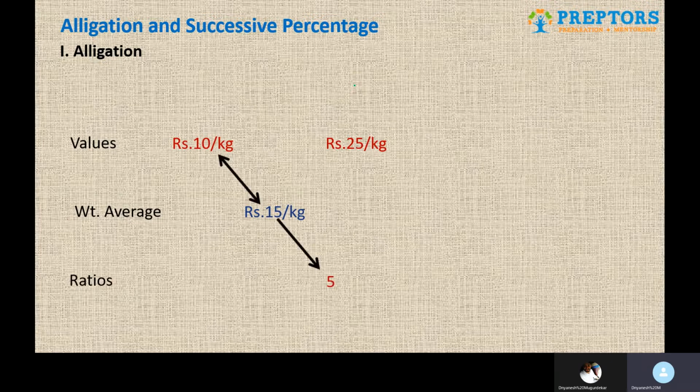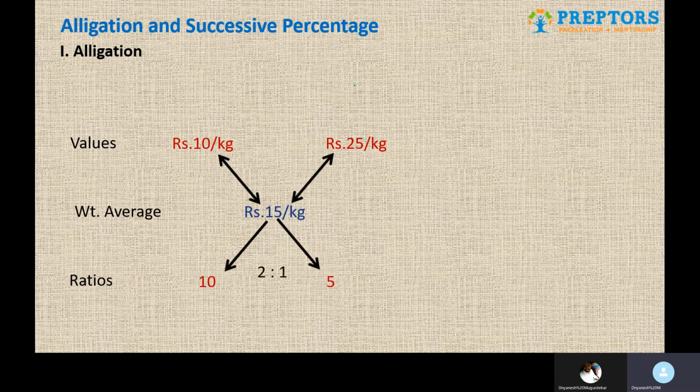Positive difference, when I say, you are supposed to do 25 minus 15, which is 10, and 15 minus 10, which is 5. So 10 is to 5 is what you get. 10 is to 5 is eventually 2 is to 1.